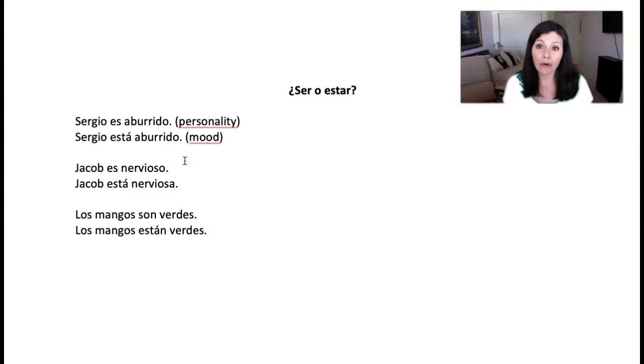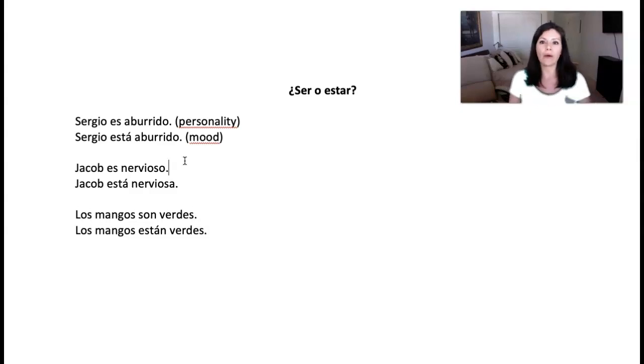If I say los mangos son verdes, then that is the characteristic of the mango. The inherent color of mangoes, I'm saying, is green. But if I say los mangos están verdes, I'm expressing the temporal condition of those mangoes. And if they're looking green right now, that probably means they're not ripe.